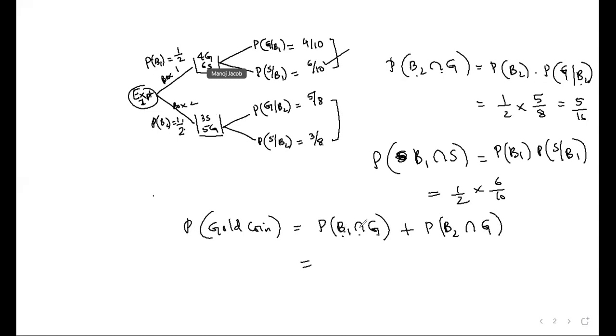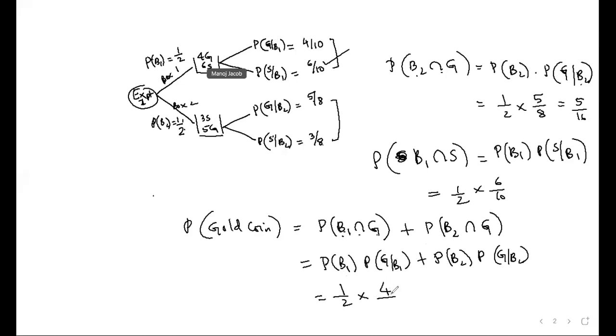And probability of B1 intersection G is probability of the first event into probability of G given B1, plus probability of B2 into probability of G given B2. Now put the probability of box 1. What is the probability of box 1? 1 by 2. What is the chance of getting gold from box 1? 4 by 10. Plus again probability of box 2 is 1 by 2.